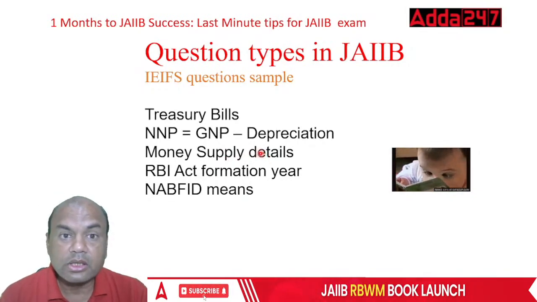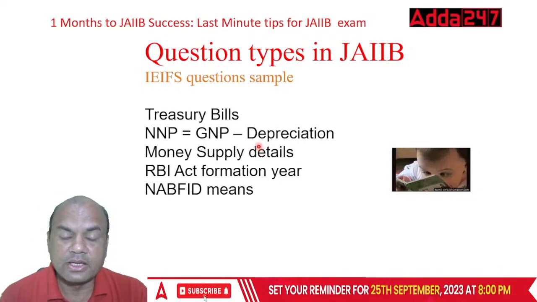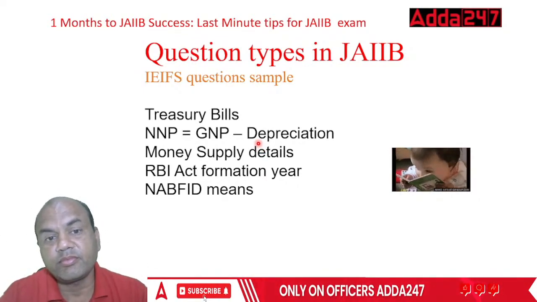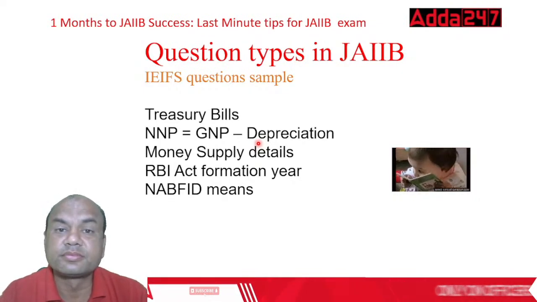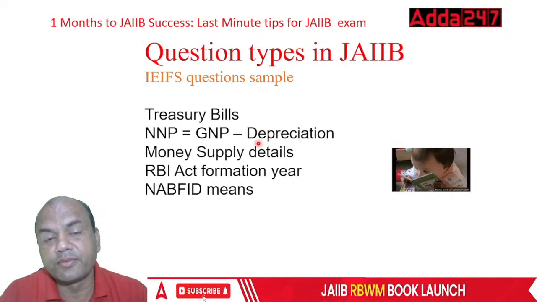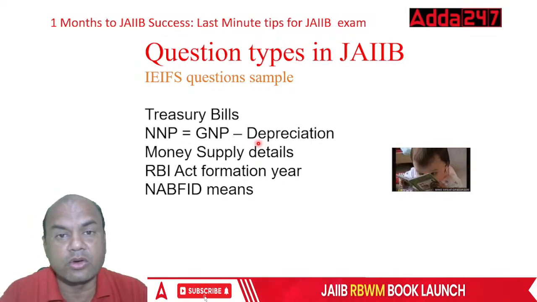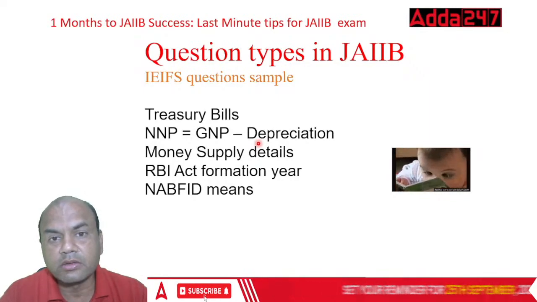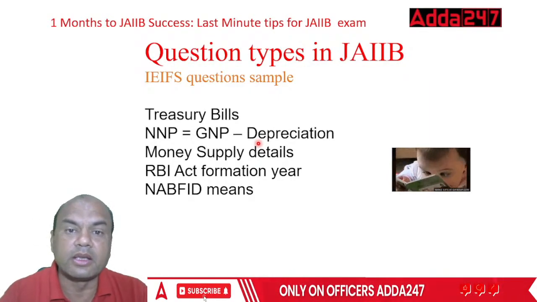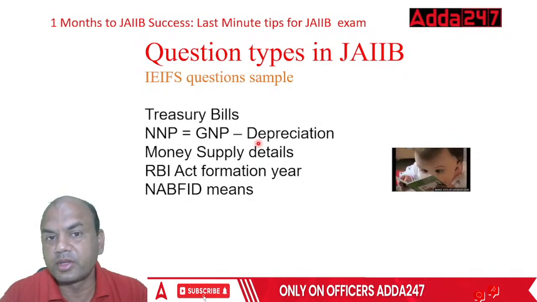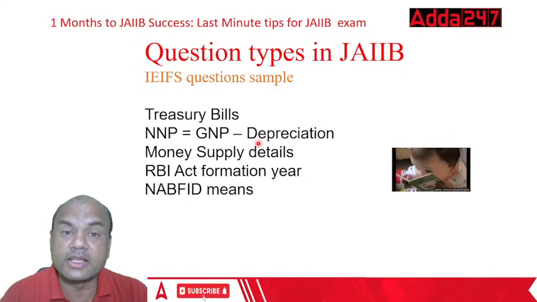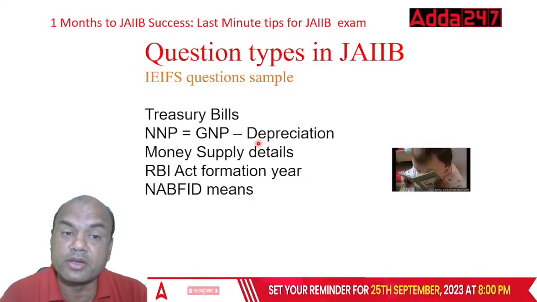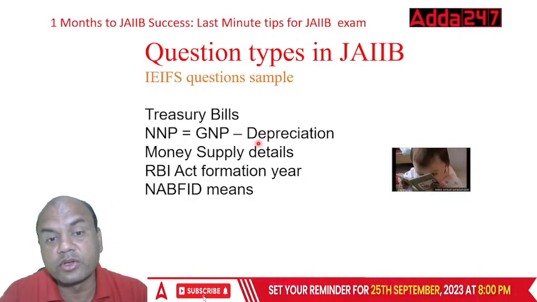M1 is known as, type in the comment section everyone, M1 is known as what? Narrow or broad money? Is M1 the narrow money or M1 the broad money? Type in the comment section. M1 is narrow money. Correct. M1 is narrow money. So all these, M1, M2, M3 and M4, and even M0 reserve money, that also you have to study.